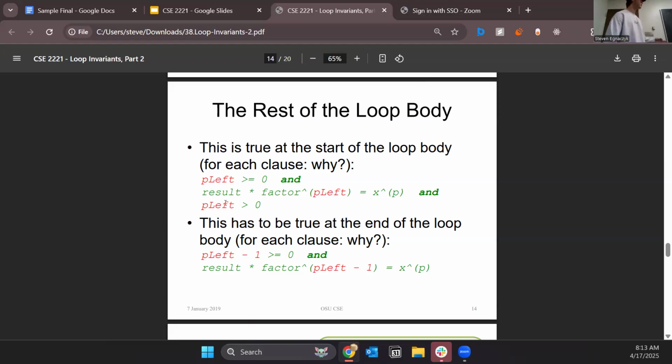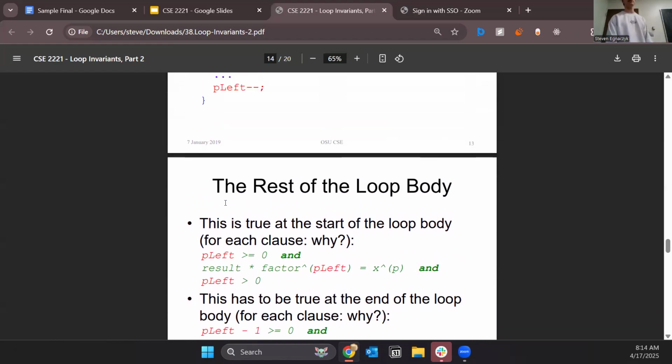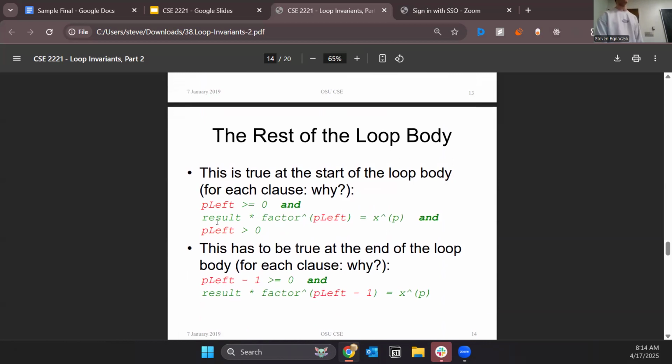Based on the while loop condition that we have, which is that p left is greater than 0, we know that this part of the loop invariant is always going to be true, because when we start the loop, p left has to be greater than 0 because we just tested it in the while condition. So if we're drawing a picture, let me redraw the picture of the while loop.